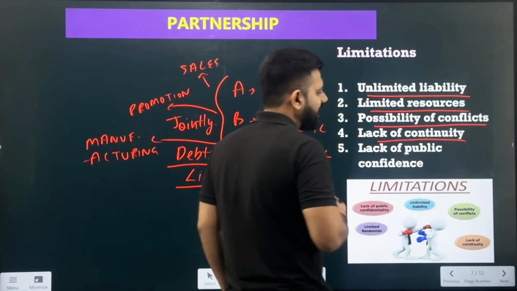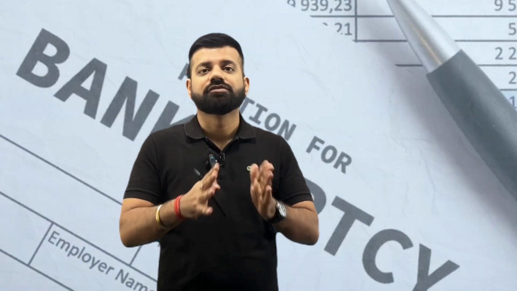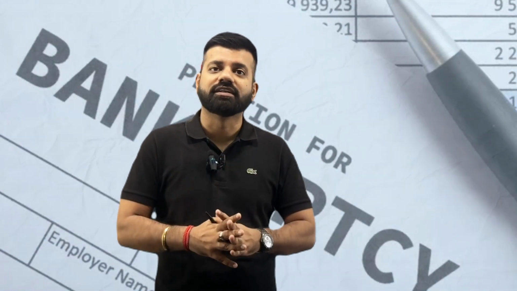The next limitation is the lack of continuity, which says that if there is a sudden death of a partner, the partnership can be terminated. Why can it be terminated? Because the partnership deed, the partnership agreement, was among the three partners. But if any of the partners is facing a problem, like being mentally disturbed or going bankrupt, the partnership will be halted. The partnership would be terminated. So this is the situation where they lack continuity.